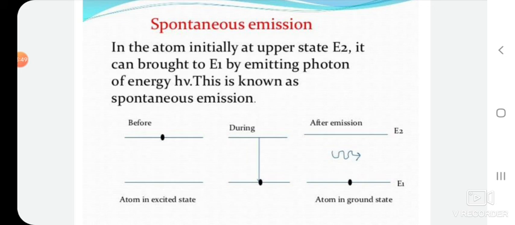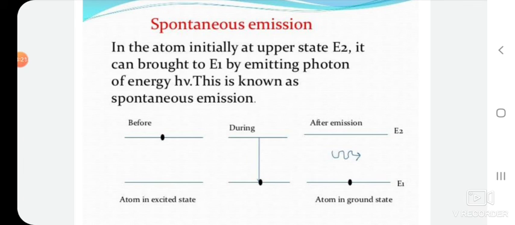So, the electrons of the atom in the excited state do not stay for a longer period, as we know. The lifetime in the excited state is 10 to the power of minus 8 second. It means an atom in the excited state can live for a time equal to 10 to the power of minus 8 second.